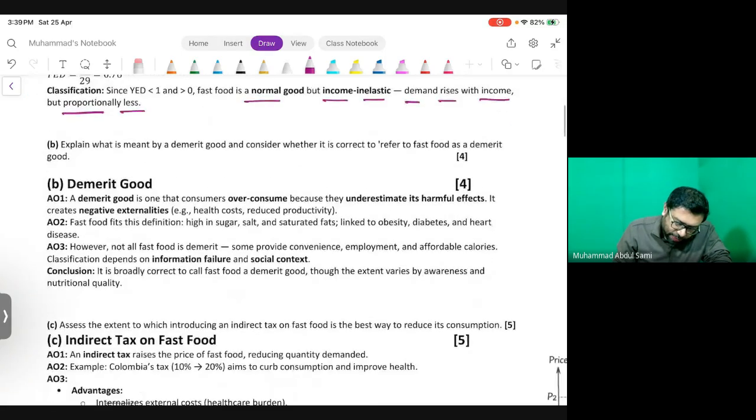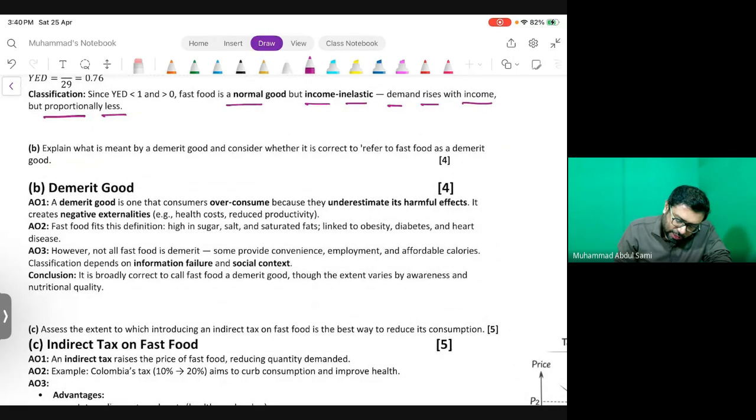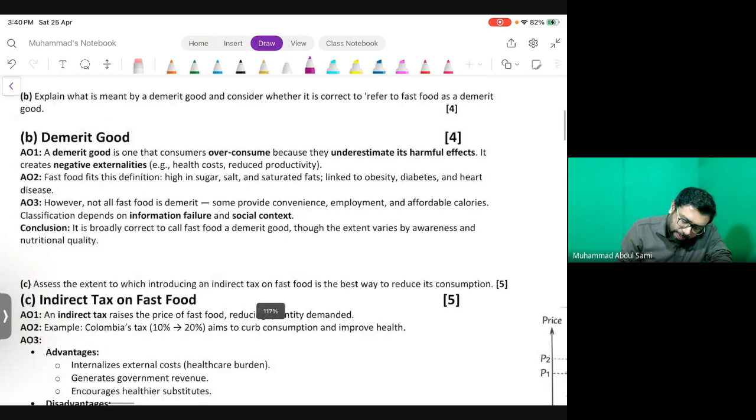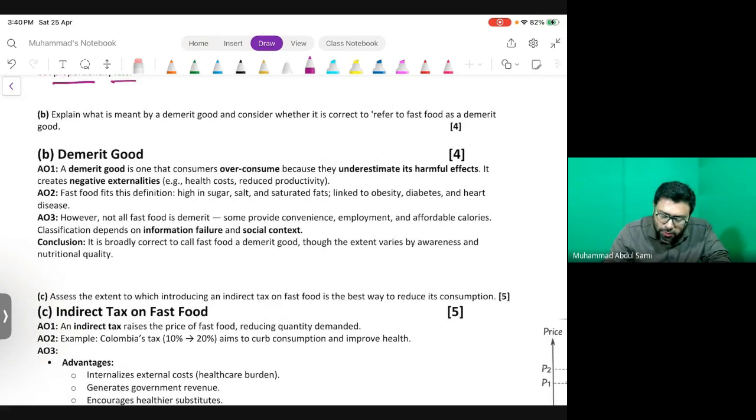Part B says, explain what is meant by a demerit good and consider whether it is correct to refer to fast food as a demerit good. Remember you have to answer according to the assessment objectives that we have discussed in class: AO1, AO2, AO3. AO1 comprises knowledge with understanding, AO2 comprises analysis, and AO3 comprises evaluation.